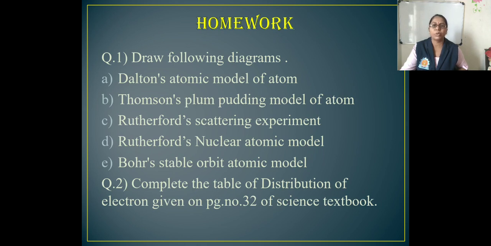Question number 2 is to complete the table of distribution of electrons given on page number 32 of the science textbook. As we discussed here, the distribution of electrons with the help of the 2n square formula, you have to complete that table and write it down in your homework.